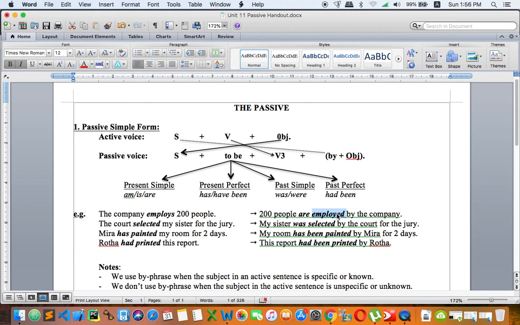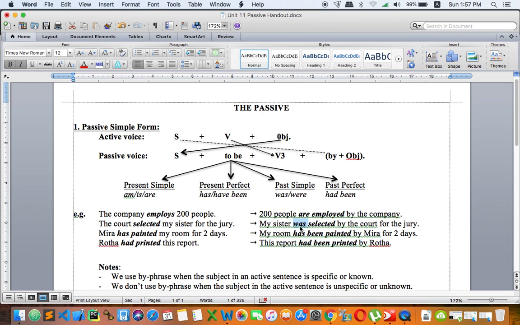So verb 3. Okay. The court selected my sister for the jury. And so my sister is an object. Then when it comes to passive, the object will be a subject according to the form right here. You can see an arrow, object will be a subject. So my sister, and why was? Because was selected. My sister was selected by the court for the jury.